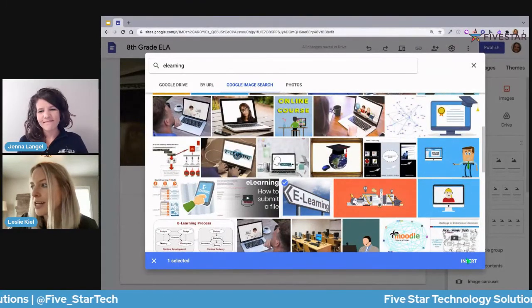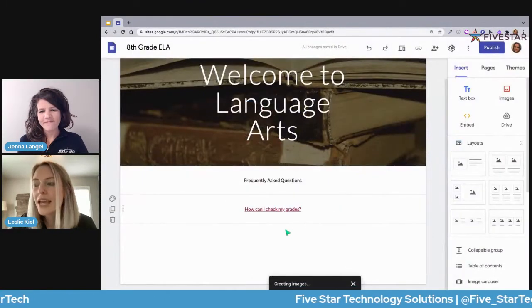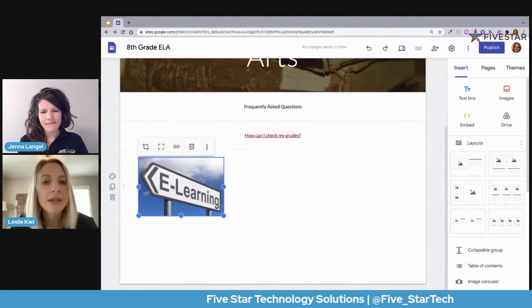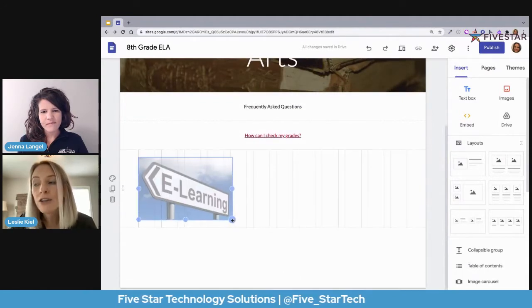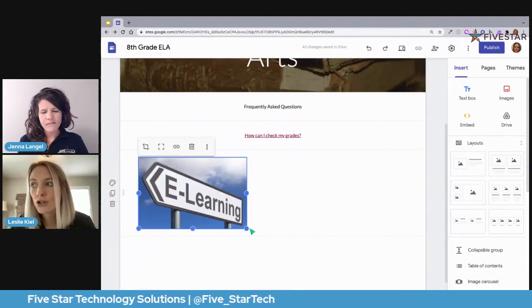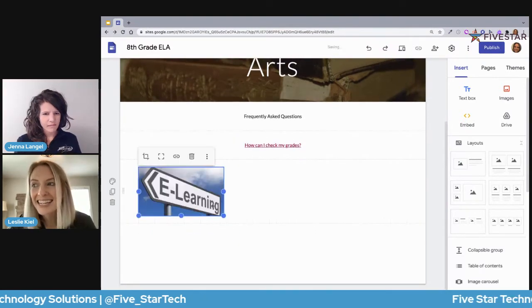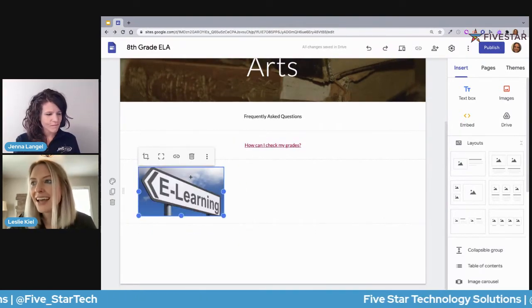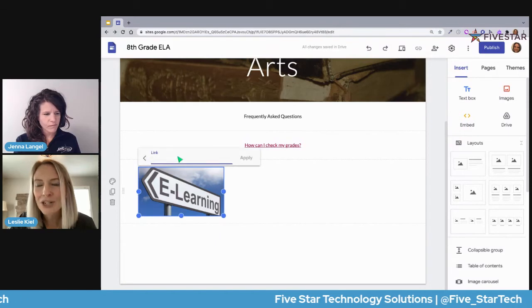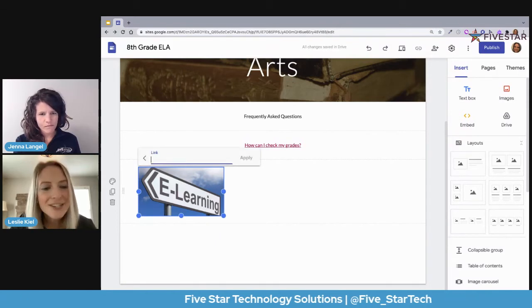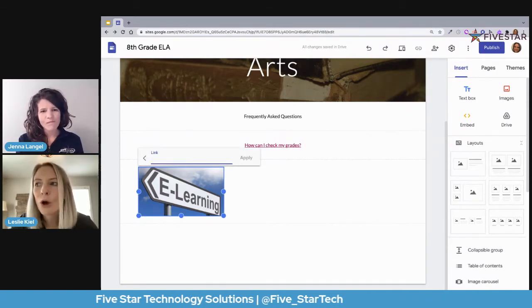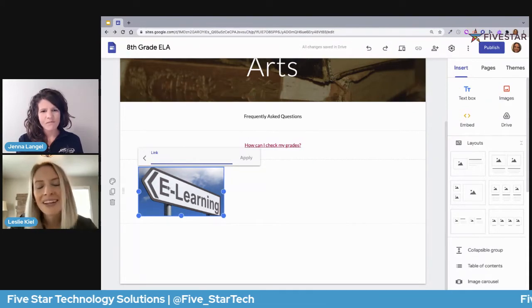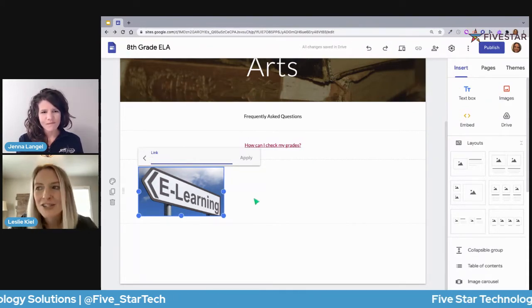I like this image right here. So then I have the ability to bring this image in, find those dots in the corner and click and drag, making it the size that I need it to be. And here is that link option. So I could link to whatever it is out on the web that I need my students to find.